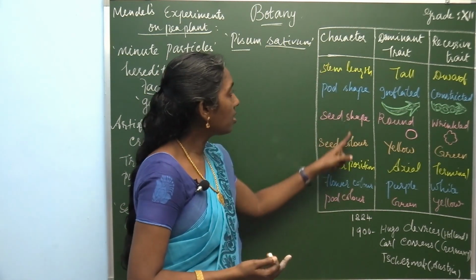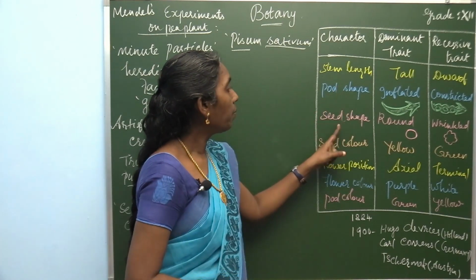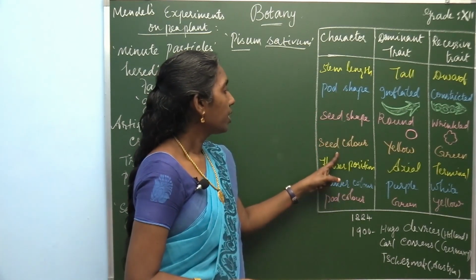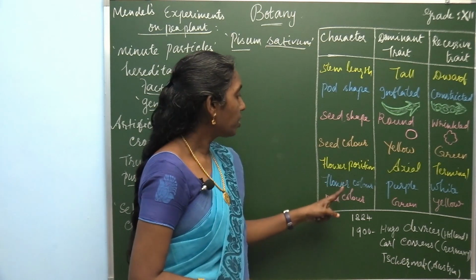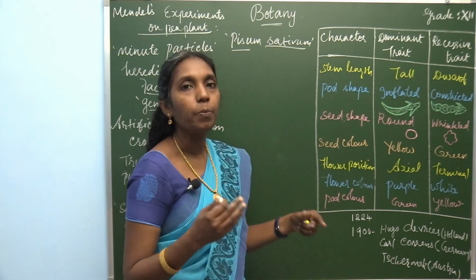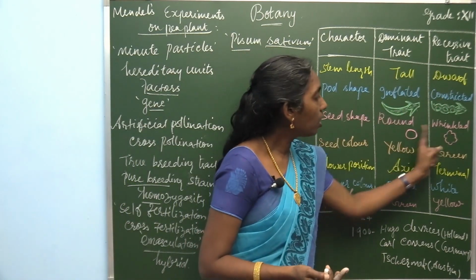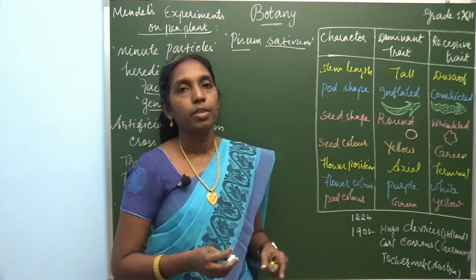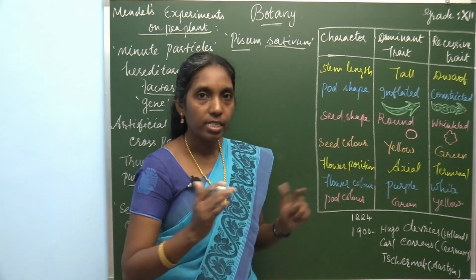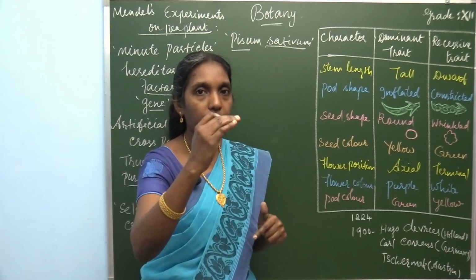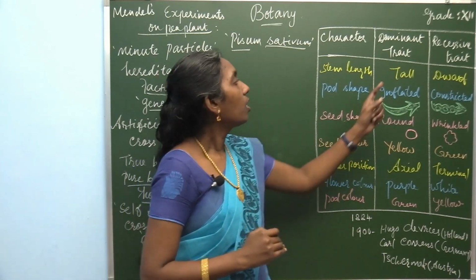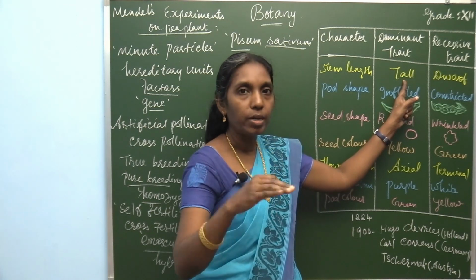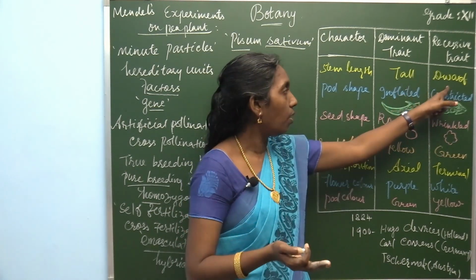The characters are stem length, pod shape, seed color, flower position, flower color, as well as the pod color. These 2 are the contrasting characters, dominant trait and the recessive trait. If he is selecting the contrasting character, one shows the dominant, another one is the recessive. Here if it is tall, tall is the dominant, the recessive character of tall is dwarf.